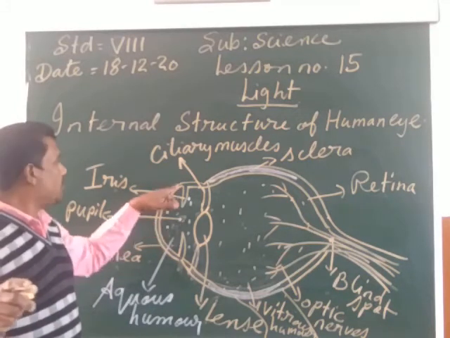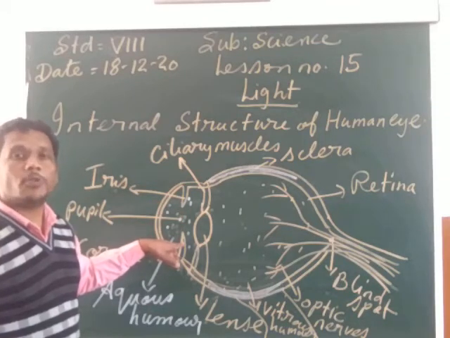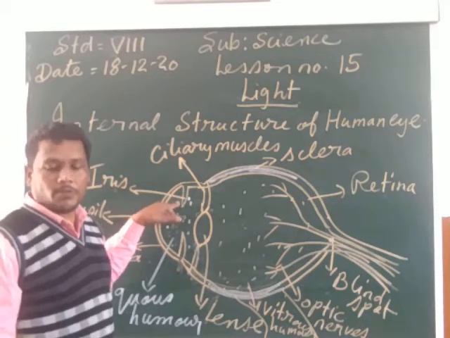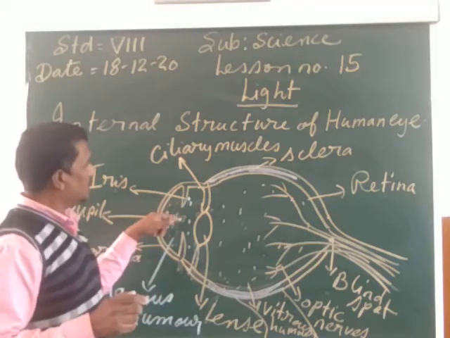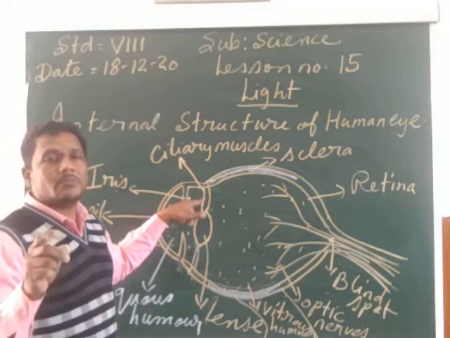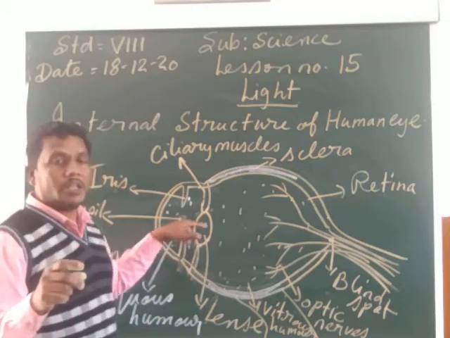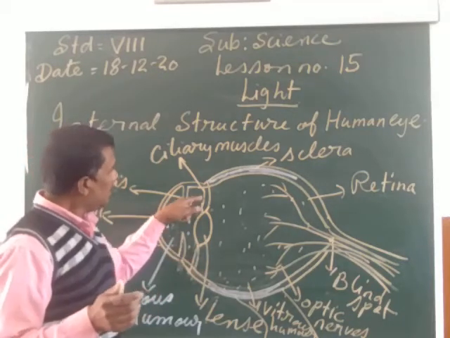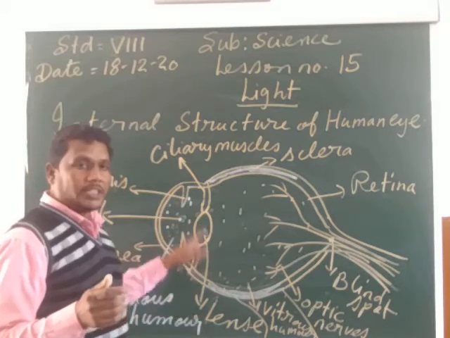Surrounding the pupil is the iris. Iris is the colored part of the eye which gives the beautiful colors to our eyes. This iris also helps control the size of the pupil. The pupil size can become big or small with the help of the iris. Now after this we can see the ciliary muscles. Ciliary muscles hold the lens in place, and they also help the lens to become thin or thick. Here is the lens. The eyes have a convex lens.